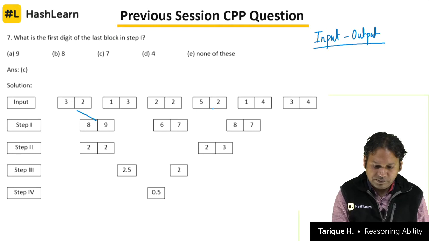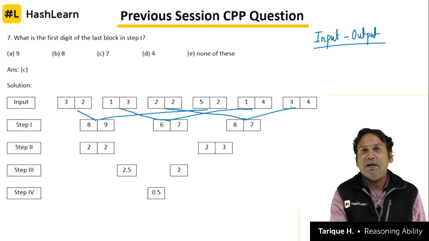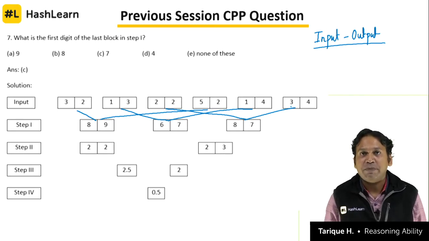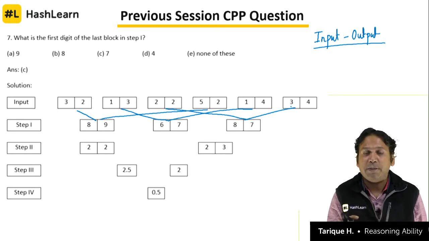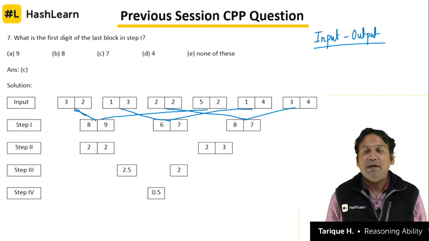First block, for example, and the 4th block, the 2nd block and the 5th block, 3rd block and the 6th block. Some logical mathematical operations happen using each digit in the input from the blocks that I have linked here to get the numbers in the first step.